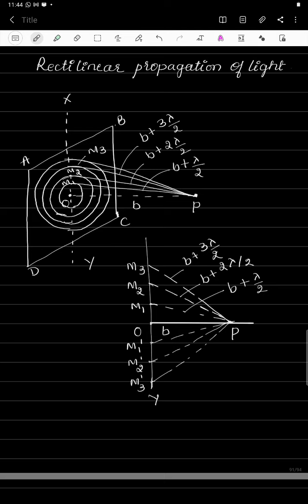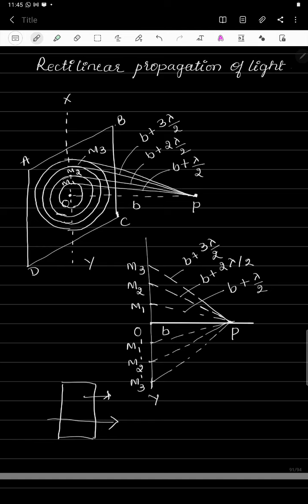So for that, consider the plane wavefront. Look at the diagram here. Here ABCD is the plane wavefront. So what does wavefront mean? It is the plane that we have considered in a direction perpendicular to the propagation of light. Let us suppose this is the direction of propagation of light. If you consider the plane perpendicular to the propagation of light, then that is called a wavefront.